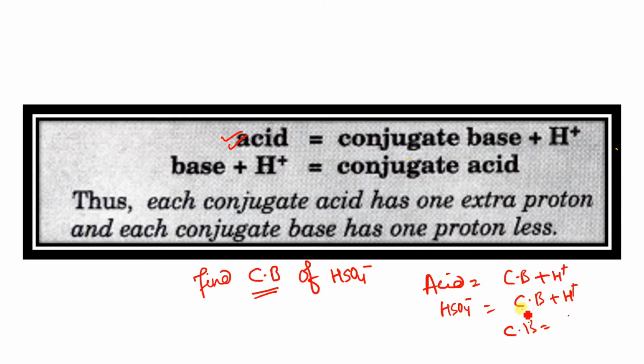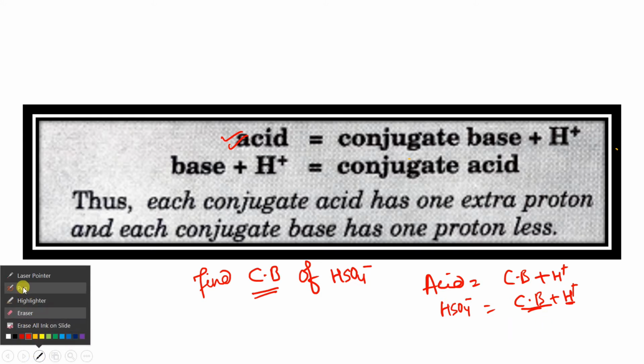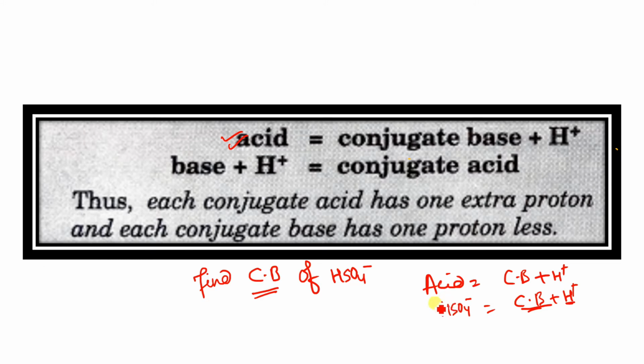So what is the conjugate base? That means we just remove the H plus ion, because H plus is written here, so what is left over here? SO4 minus. Yes, got it. Let me write here that this is H plus removed. So what is left with this? SO4 minus 2, because H plus is released. So this one is the conjugate base.